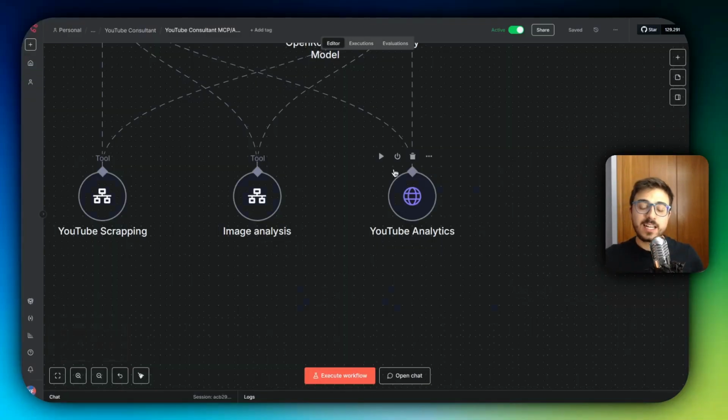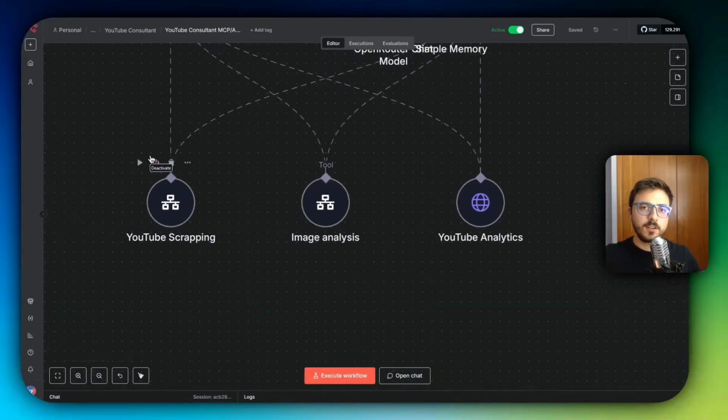Also, this agent has access to the YouTube analytics of your YouTube channel so that it can gather public information in YouTube channels or YouTube search pages through the scraper, and then can gather the analytics to give you better advice on how to improve your videos and continue growing on YouTube. Great, so now that I've shown you the capabilities of this agent, we're going to hop onto the explanation part of how it all works.